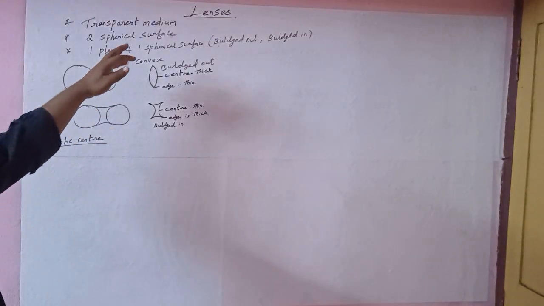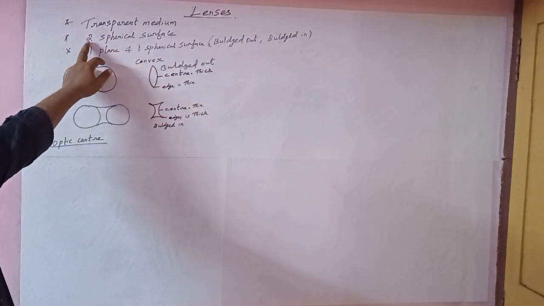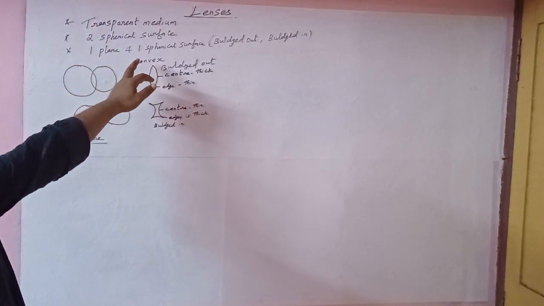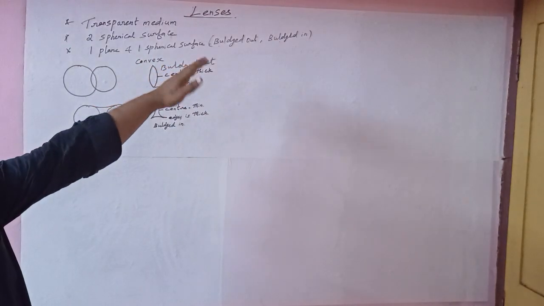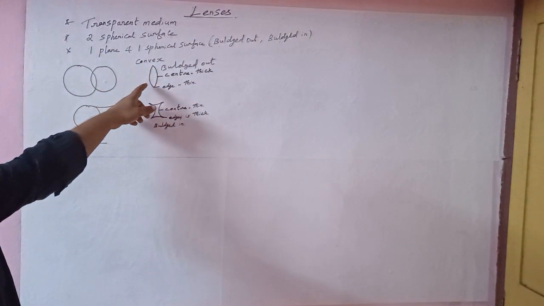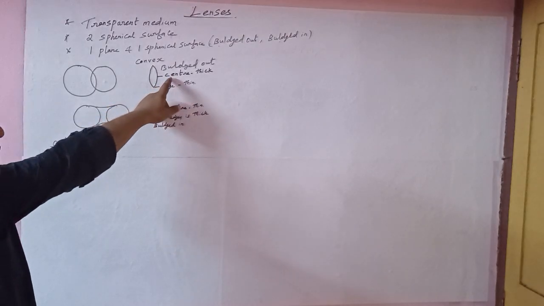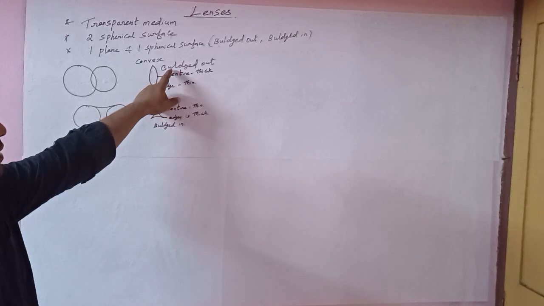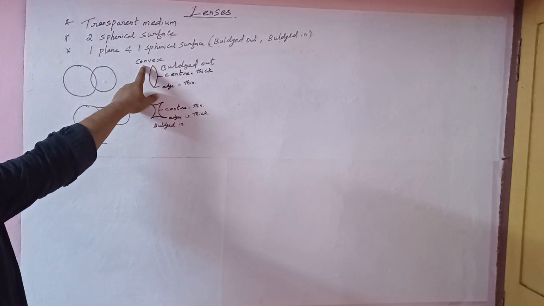What is a lens? A lens is a transparent medium. It consists of two spherical surfaces. One surface is a plane, another is a spherical surface, either bulged out or bulged in. When the two spherical surfaces are combined with each other, they make the convex lens. In the convex lens the center is thicker and the edges are thinner, because the two surfaces are bulged out, so we can easily find out it is a convex lens.